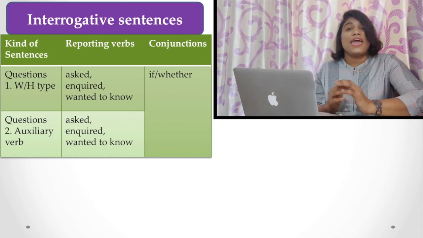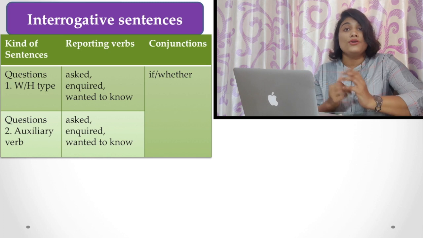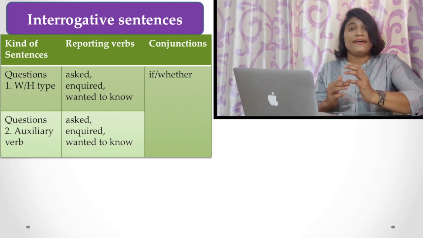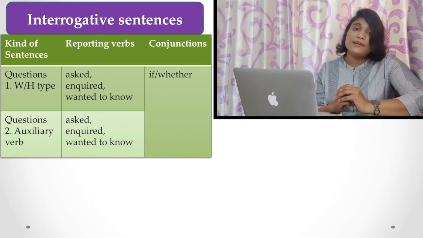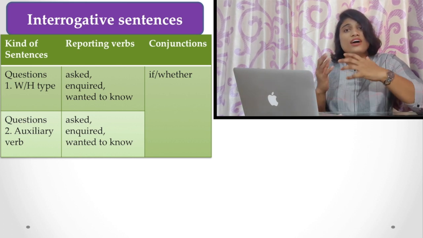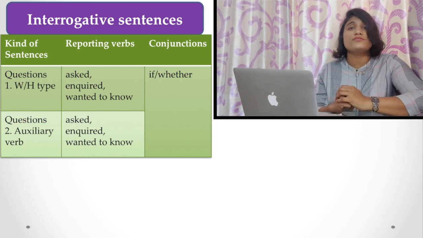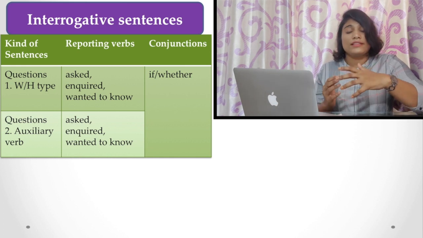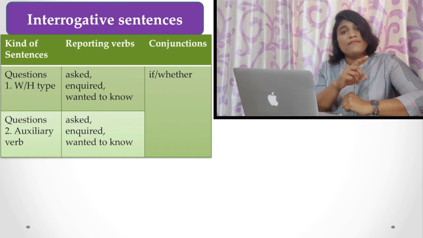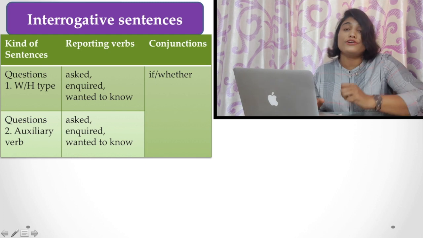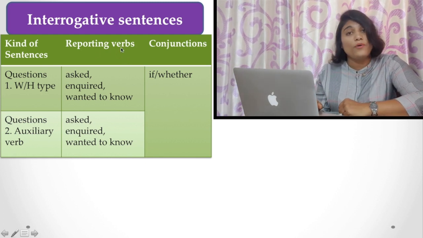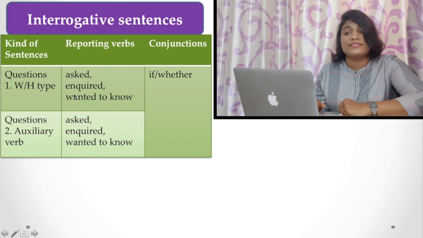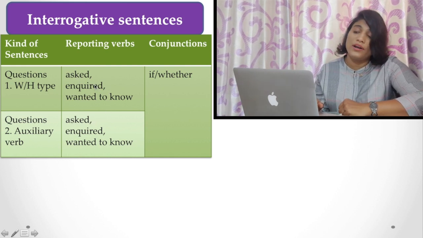Now let's see. As you know earlier, there are two types of interrogative sentences. Sometimes interrogative sentences start with WH words, or sometimes with an auxiliary verb. If it is a WH word or auxiliary verb, you have to use reporting verbs like asked, inquired, wanted to know, and so on.